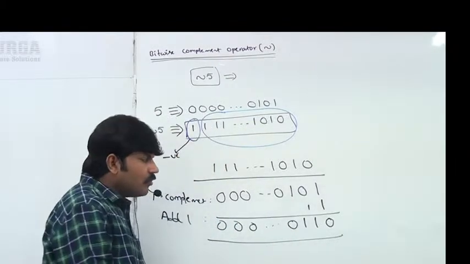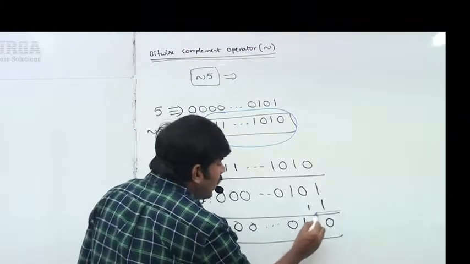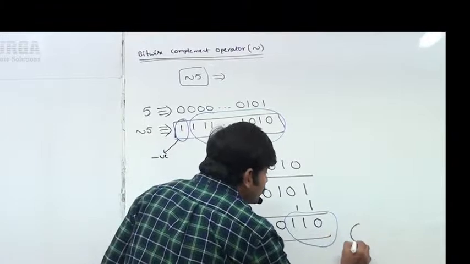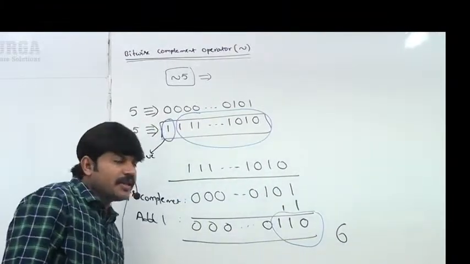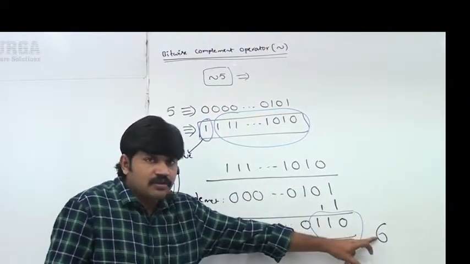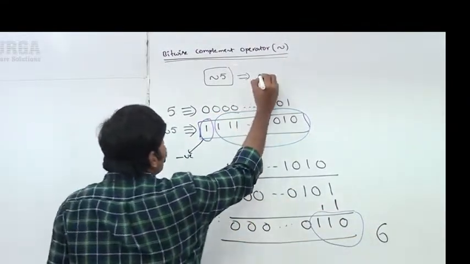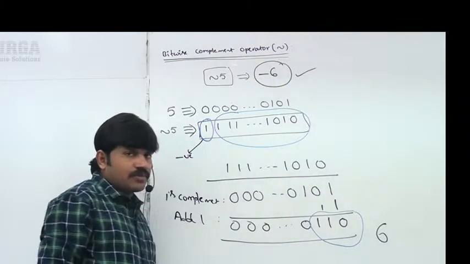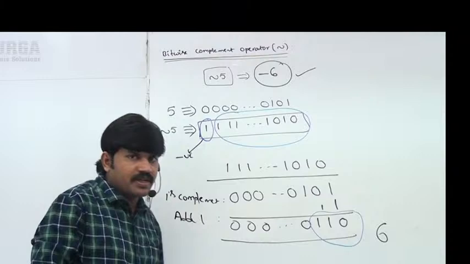Now observe the answer we get: 110. 110 means 6. It is already negative and the remaining bits represent the value 6. That's why the output is minus 6. Everyone in a position to understand, right?